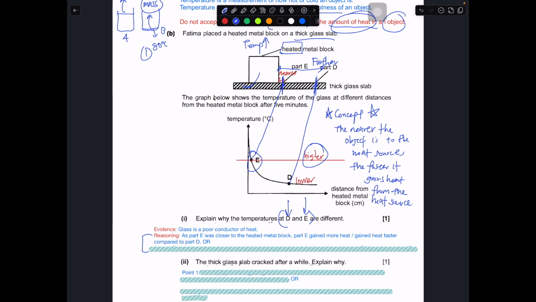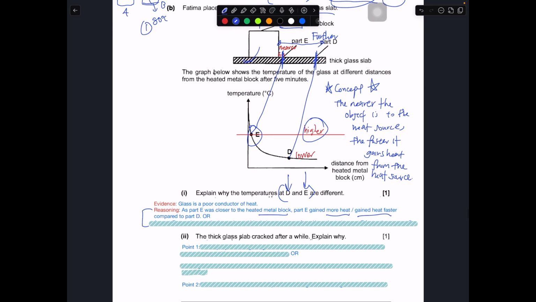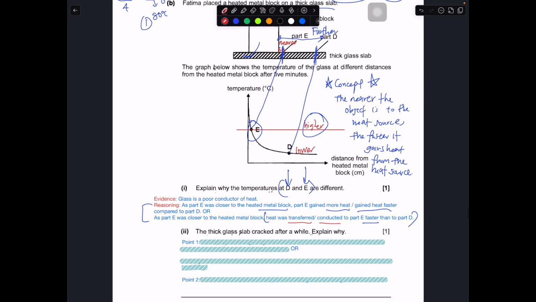So this is one way that you can write it. Part E was closer to the heated metal block, so part E will gain more heat or gain heat faster, both are fine, as compared to D. Or there's another way you can write it. Part E was closer to the heated metal block, so heat was transferred or conducted to part E faster than to part D. These are the correct terms when we talk about heat transfer and heat conduction. So this is one way to answer part 1.